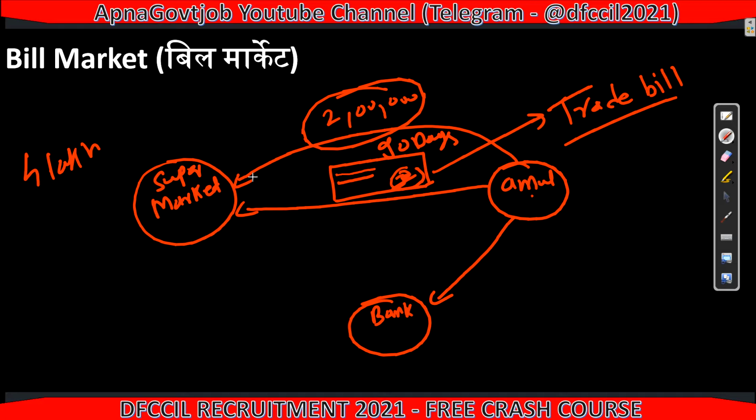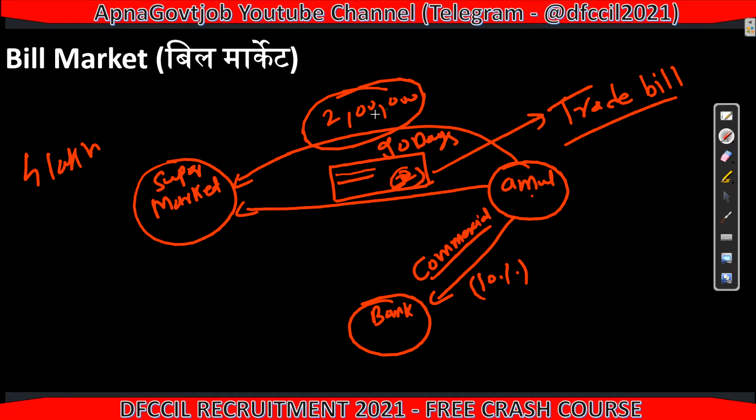And whatever money is due from the borrower, that borrower pays directly to the bank. So instead of giving to Amul, we will pay directly to the bank. Now when the bank accepts this trade bill, then it is called a commercial bill. But here the bank is charging some charges. Suppose the bank told Amul, okay, we will give you the amount, but 10% is our commission, as you are getting your money earlier than 90 days.